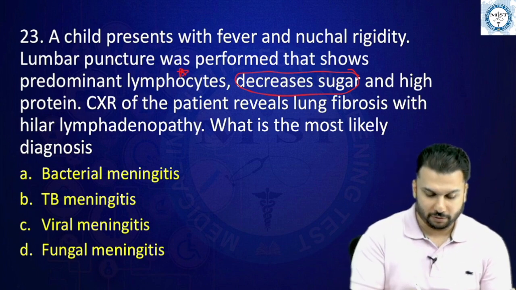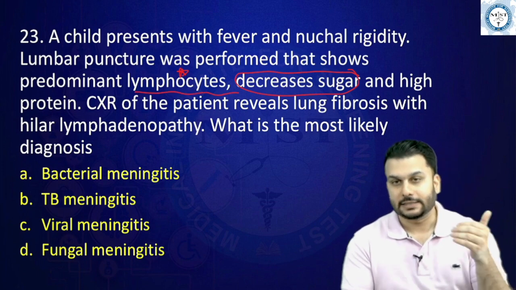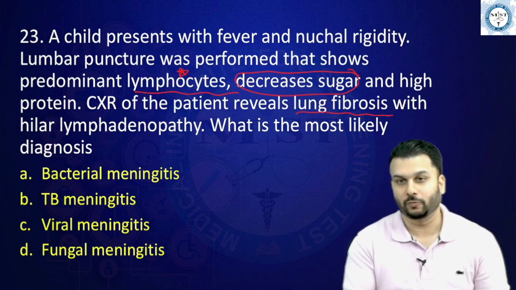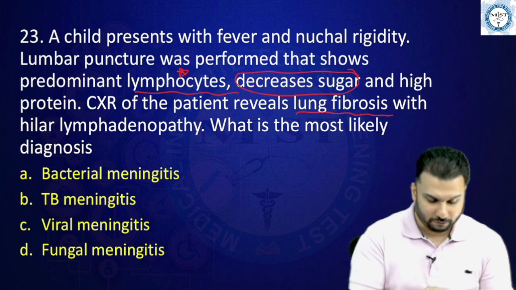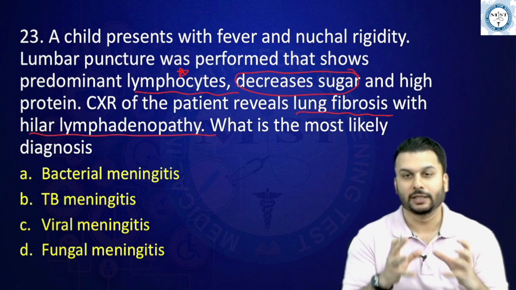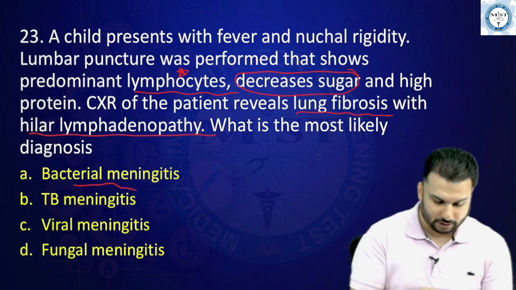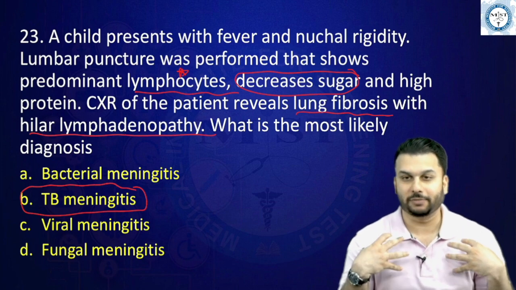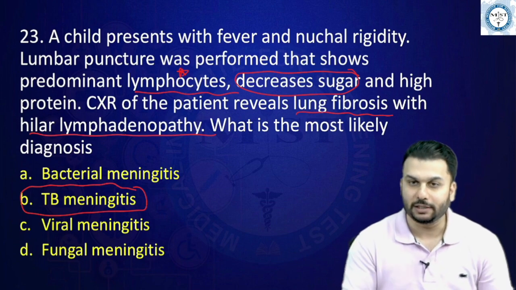That means the hint number one where I know this is TB meningitis is the lymphocytes. Second thing, they have also given about lung involvement. What else do we need? We all know, right? When TB is involved, we also get hilar lymphadenopathy, right? So you all should understand this properly, that hilar lymphadenopathy, the lymphocyte presence, etc. is straight away hinting towards the TB meningitis. So basically this person might have developed tuberculosis which has disseminated to the brain, causing this TB meningitis.